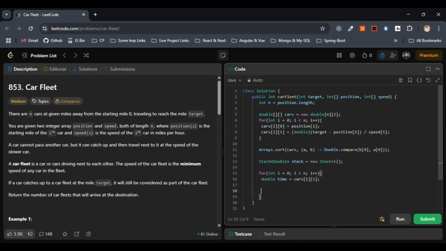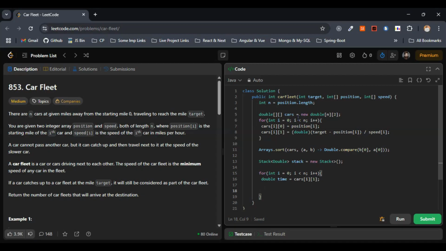So the next step is, if the current car takes more time than the top fleet, then it cannot catch up. In the third case it failed, right? If you remember, the third or the fourth case failed. 3.0 was less than 3, and then 12 we got when we calculated this time. 3 couldn't catch up with the 7, right? 3 was less than 7, right?